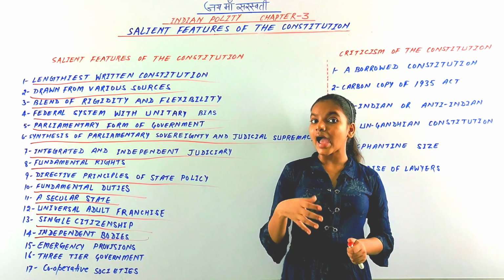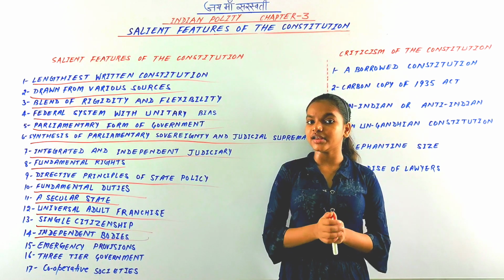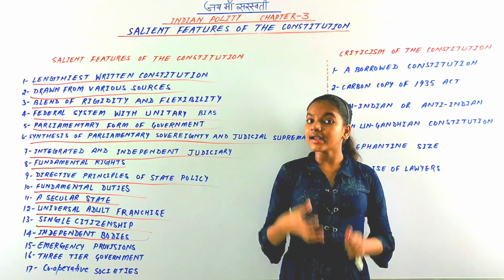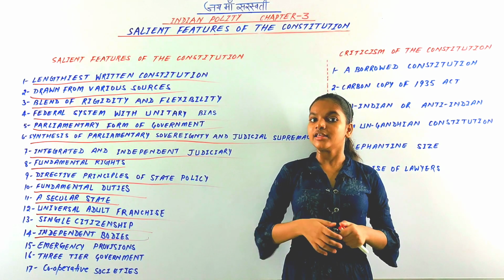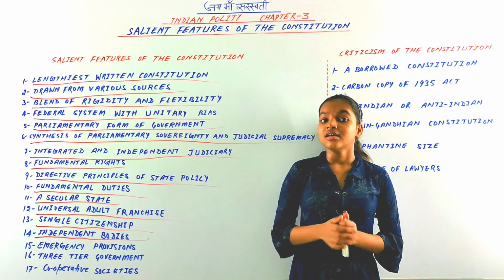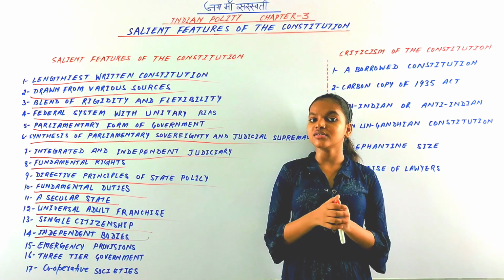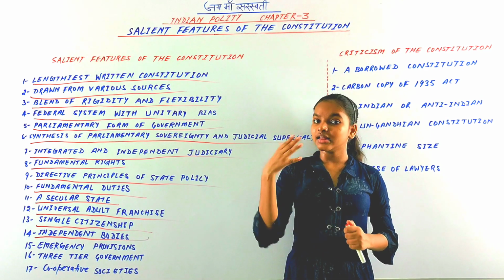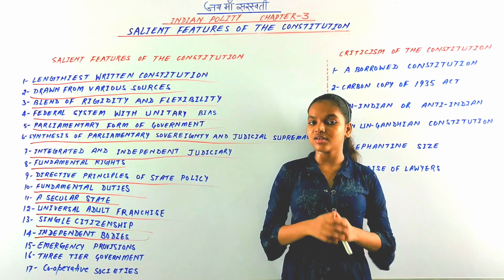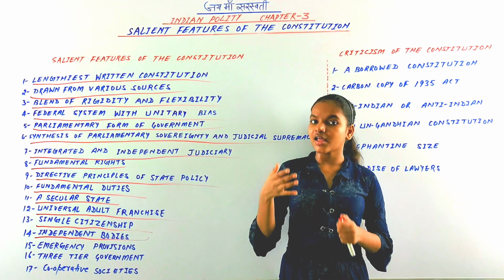Second is the Comptroller and Auditor General of India, who controls the credit of India. He acts as the guarantor of the purse and credit of the whole of India. Third is the Union Public Service Commission, for all India central services. In this commission there are exams like Indian Administrative Service, Indian Forest Service and Indian Police Service. This is for the recruitment of people at the central level.